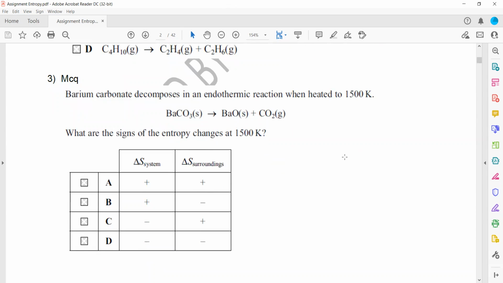Barium carbonate decomposes in an endothermic reaction when heated to 1500. What are the signs for entropy at 1500? Entropy of the system: because a solid is converting to a solid and a gas, the number of particles increases, so the entropy of the system should be positive. Because it's an endothermic reaction, the entropy of the surroundings equals minus delta H by T, and delta H is positive, so this will be negative. So the entropy of the surroundings will be negative, whereas the entropy of the system will be positive as the number of particles increases. So B will be the right answer.